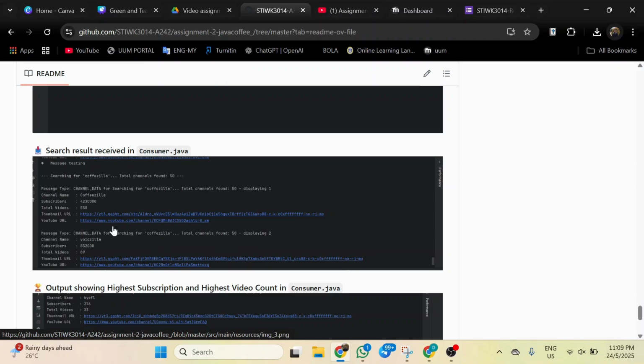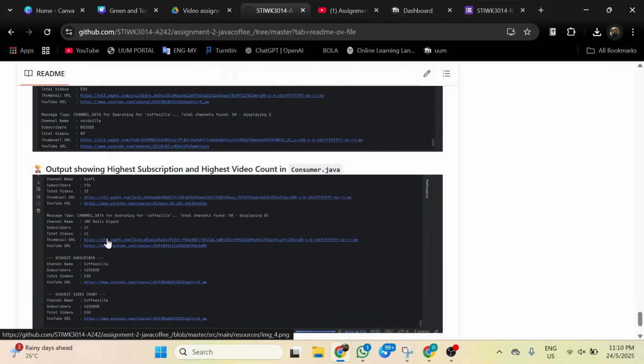Then we go to the fourth screenshot. The consumer receives YouTube data. Now the consumer shows the YouTube channel data. It prints the channel name, number of subscribers, total videos, thumbnail URL, and YouTube URL. This proves that our system can get live data from YouTube and show it in real time.